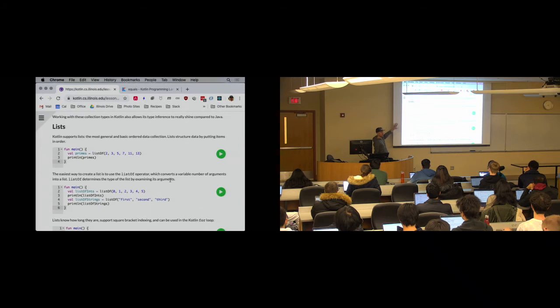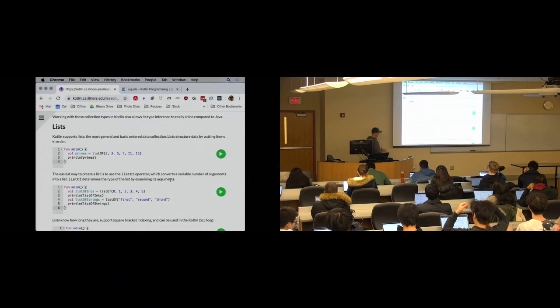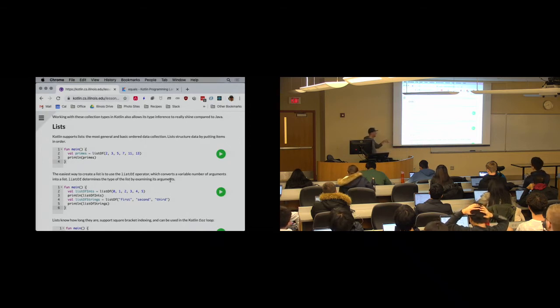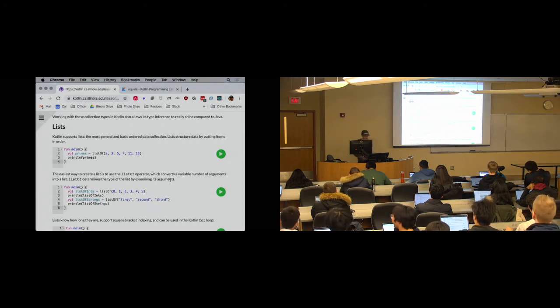And again, thanks to Kotlin's type inference, I can start writing code that looks a lot more Python-esque than Java-esque. This is a valid list declaration and initialization in Kotlin. The listOf function takes the arguments that I want to put in my list, and because I'm passing those explicitly, it can determine what the type of the list is. This is the easiest way to create a list, to use the listOf operator if you have some items that you want to put into it. And we're going to see in a minute that if you use listOf, you had better have some items, because it's not that useful otherwise, for a reason that I'll show you in a minute.